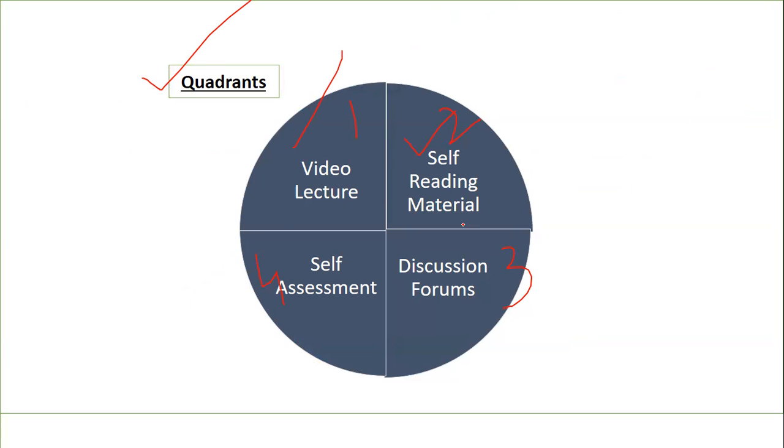Then the discussion forum, where you come together, sort out your doubts, express yourself, and get your doubts clarified. Then with the help of quizzes, MCQs, and small assignment tests, you assess yourself. Whatever you have learned with the help of the video or reading session and discussion forum, you are trying to assess and evaluate yourself, right? So there are 4 quadrants of SWAYAM. It's better you go clockwise: video lectures, self-reading, discussion forum, and self-assessment, right?